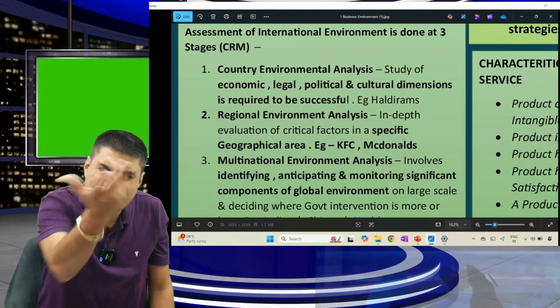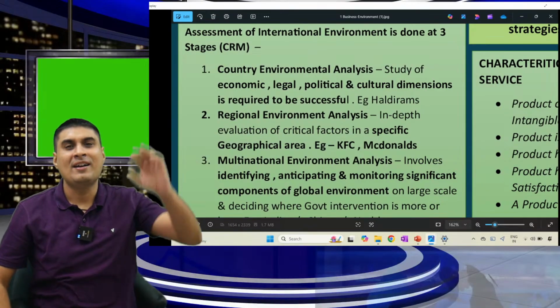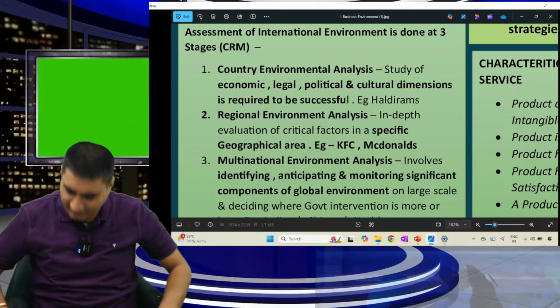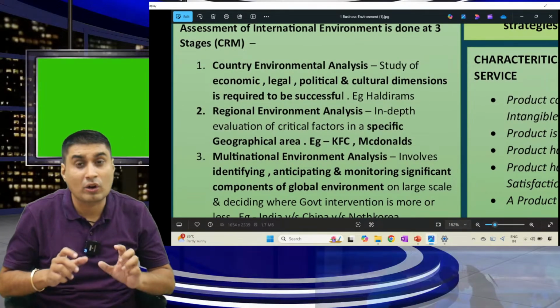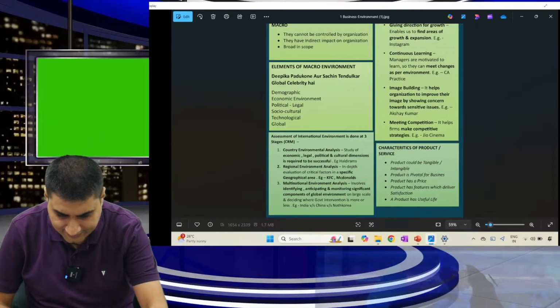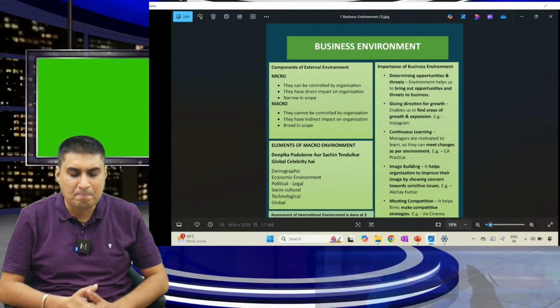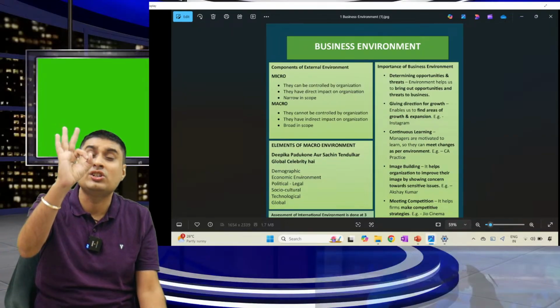Over. Tell me how to assess the international environment. Arey sir, very simple. CRM. Country, regional, multinational. One more time: country, regional, multinational. Moving on. First, what will come? Multinational, then country, then regional. Very simple. Two more time pass questions are there. Let us finish both and then move on to the crucial topic.